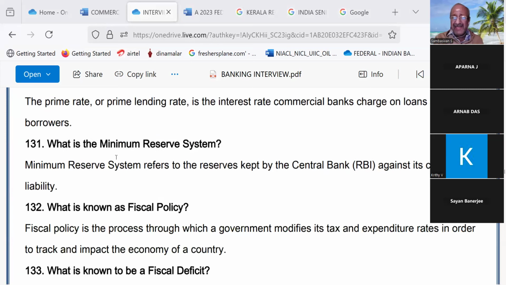But with all these things, there have been some changes, and I'm not very clear about it. This type, not many questions we can expect for non-commerce students.